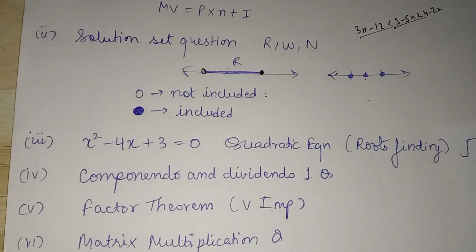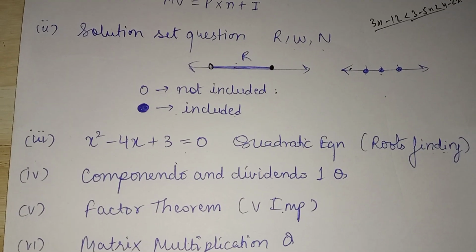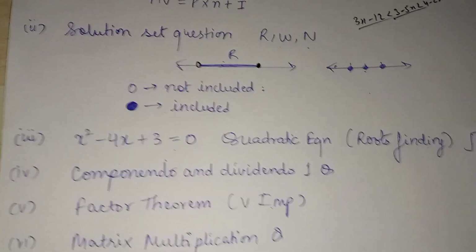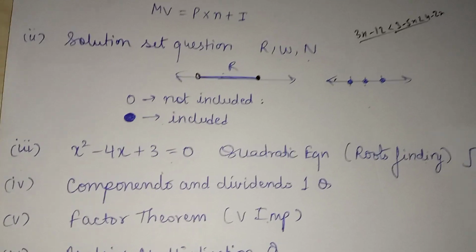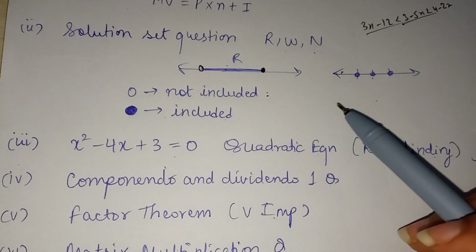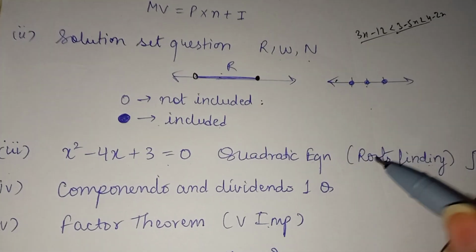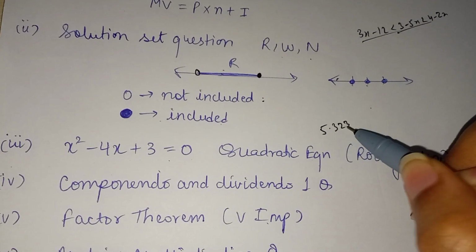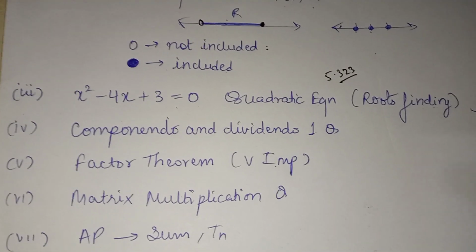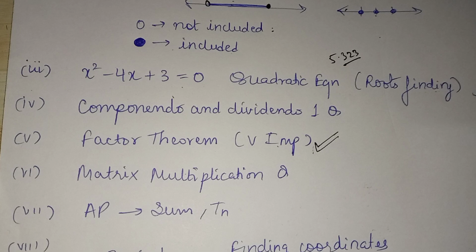Then we have a question from quadratic equation, and please find out the square root correctly, because a lot of students make this mistake, finding out the wrong square root. I did this mistake in my board examination, and I remember that my marks were deducted in that part. So you must know how to find out the square root. It is a very simple method, but try to write the square root up to 3 decimal places. Then we have one question on componendo and dividendo that is asked every year. Then factor theorem, which is very important, and the remainder theorem as well.